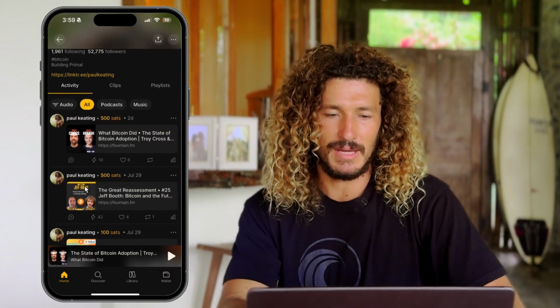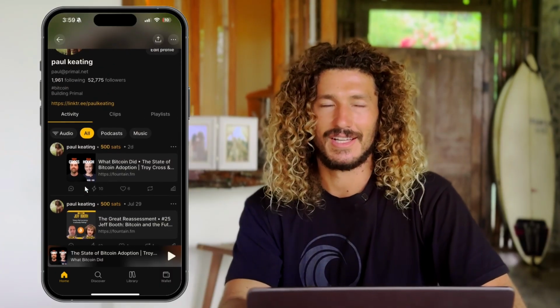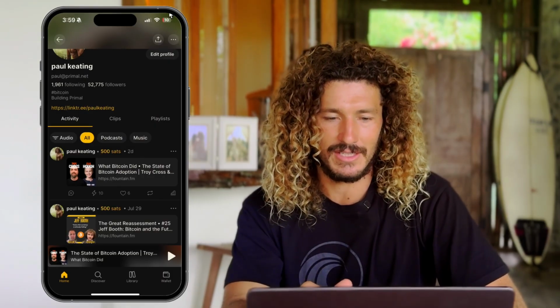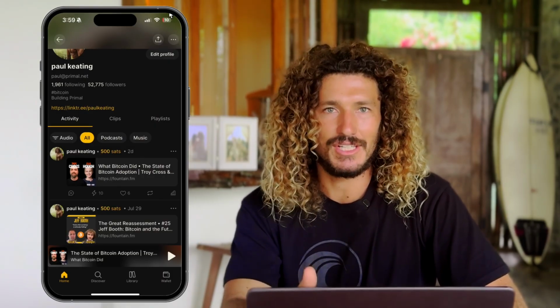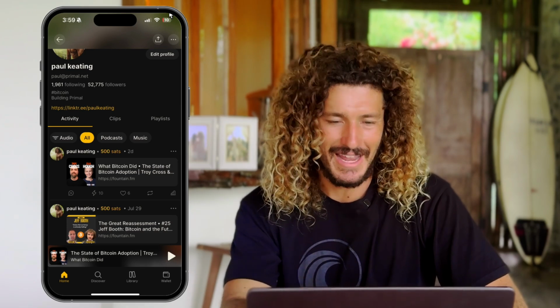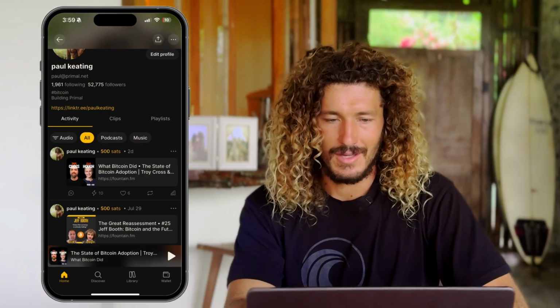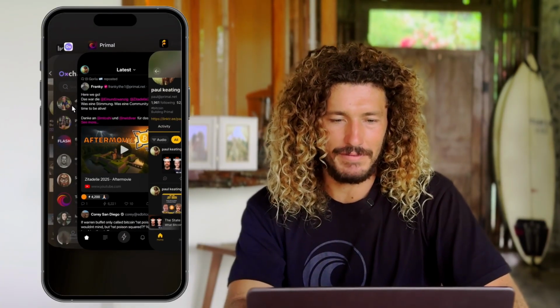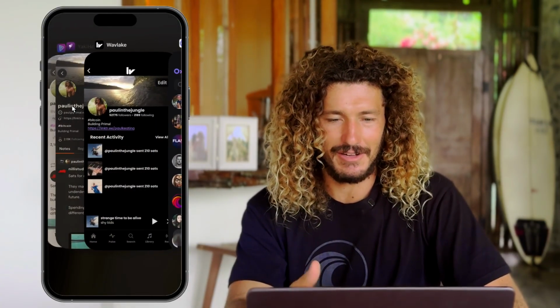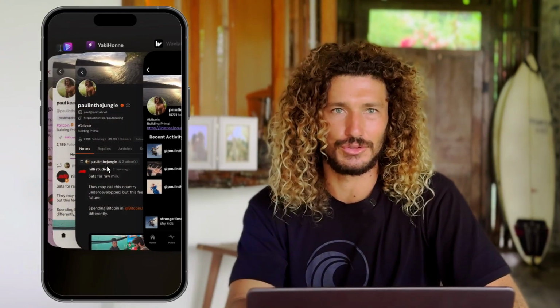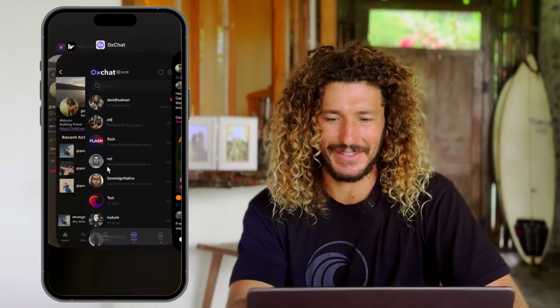And here's another cool example of why Nostr just makes every app better. So I logged in with Nostr to Fountain. It's a podcasting app primarily. And now I can see what my friends are listening to on there. And here's what my profile looks like on there. It's the most recent podcast I've listened to. And this is a music streaming app called Wavelake. I've logged in with Nostr, and now I can see what my friends are listening to and zapping. It's great. Nostr is the social glue that binds all your apps together.